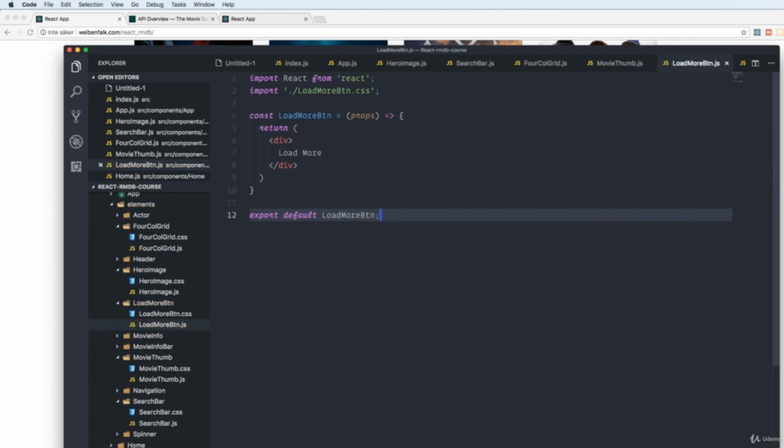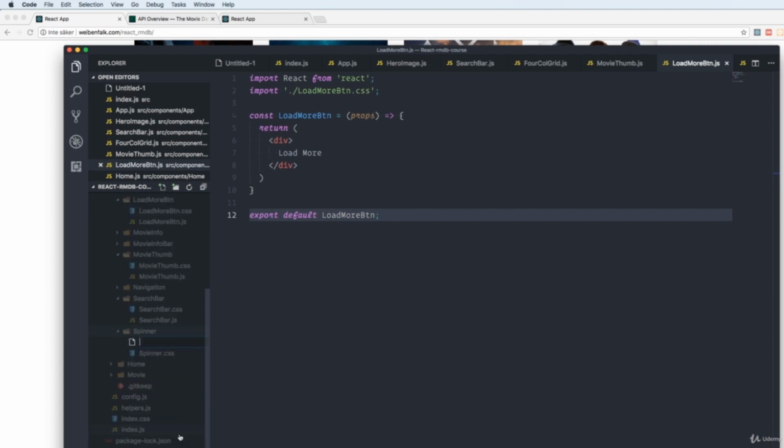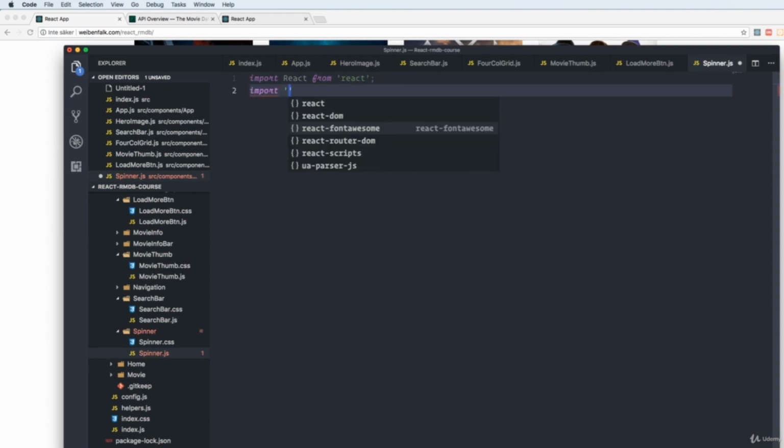And the last one we'll have to do is the spinner. And this one we're actually going to finish the whole component as it's a very small component. So we create a new file called spinner.js. And just as before, we import React, you know this by now, from React. And we also import the CSS file that's called spinner.css.